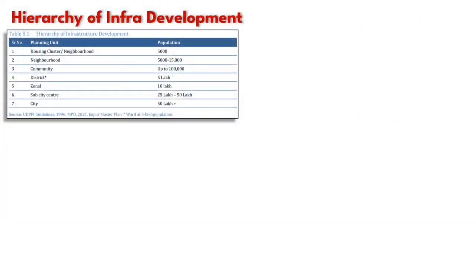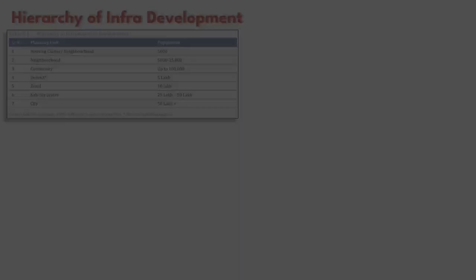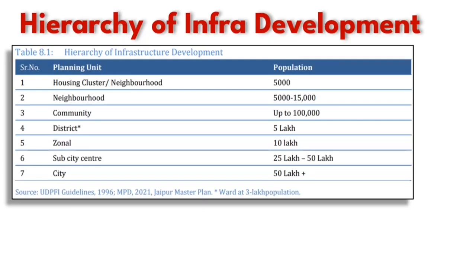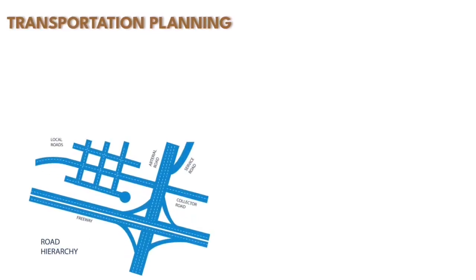Next is the hierarchy of urban development. The smallest unit of planning is the housing or neighborhood level, which starts from at least 5,000 population and goes up to city level with a population of 50 lakh plus. And according to this hierarchy, additional infrastructure is required based on the population. Let's move to the next topic, that is transportation planning.